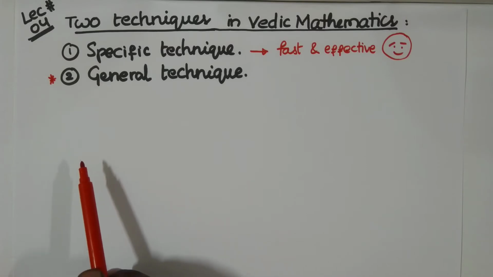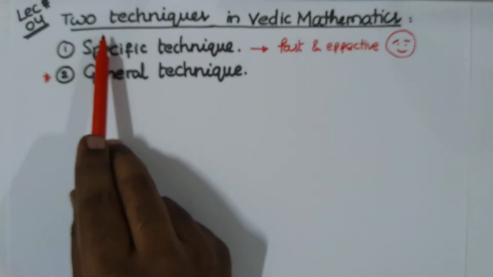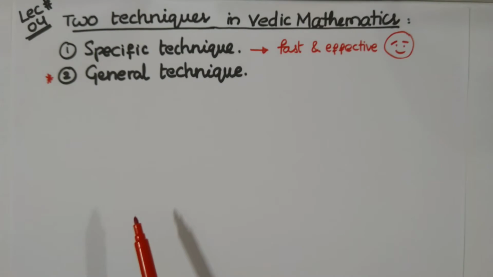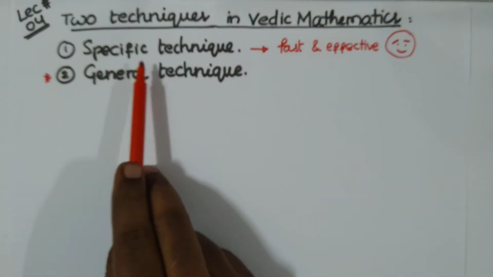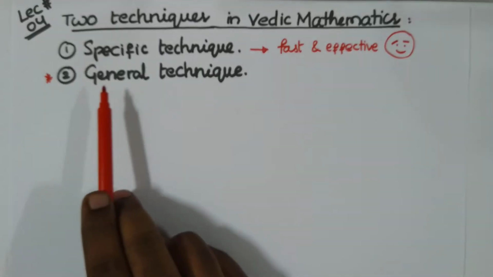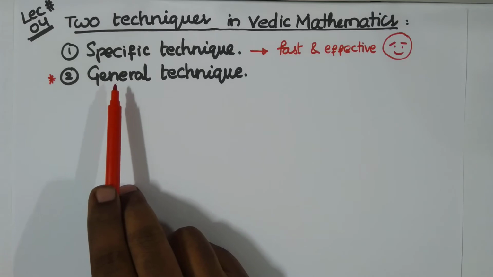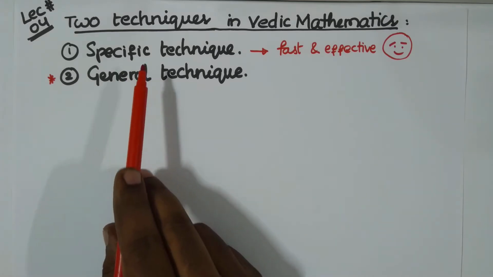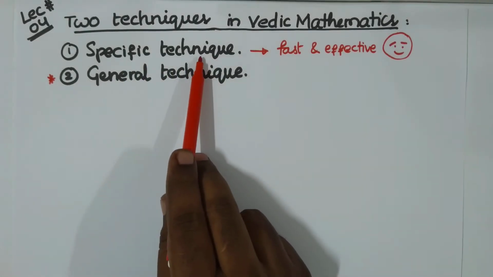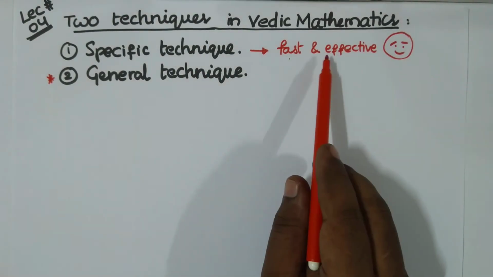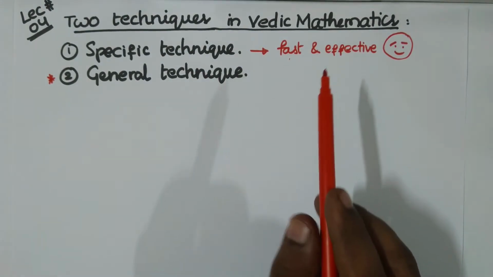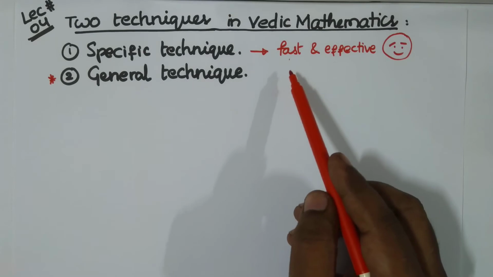Now, in this lecture, we will discuss two techniques of Vedic mathematics. First one is specific techniques, and second one is general technique. In specific technique, this specific technique is really fast and effective, but at the cost of something.